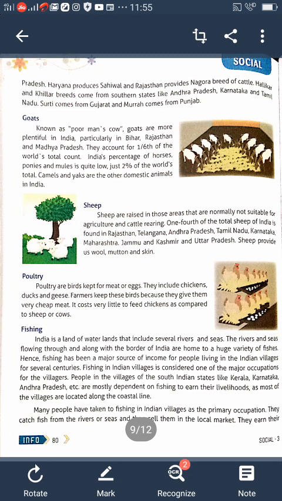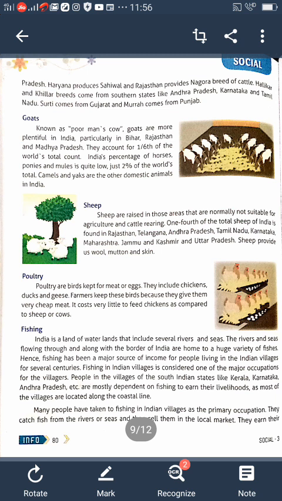Farmers keep the birds because they give them very cheap meat. It costs very little to feed chickens compared to sheep or cows. Next, another occupation of the farmer is fishing. India is a land of waterlands, including several rivers and seas. The rivers and seas flowing along the border of India are home to a huge variety of fishes. Hence, fishing has been a major source of income for people living in Indian villages for several centuries.